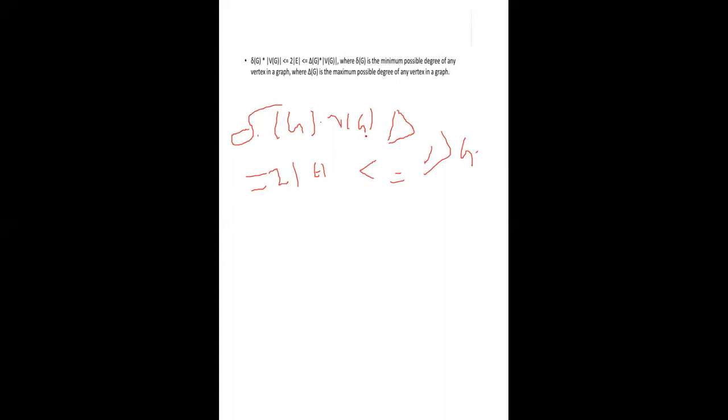We use this theorem many times to solve problems on minimum degree and maximum degree. Both are bounds on 2 into e, where delta G is the minimum degree possible of any vertex and delta is the maximum degree in the graph. This is a simple property.